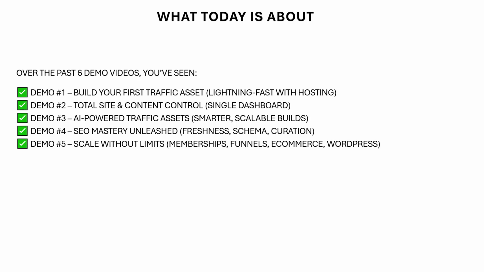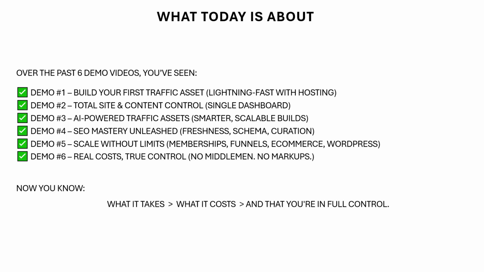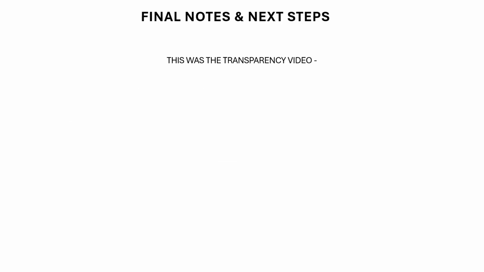In demo 5, scale without limits, memberships, funnels, e-commerce, and WordPress. And in demo 6, real costs, true control, no middleman, and no markups. Now you know what it takes, what it costs, and that you're in full control. This isn't a tool, it's a platform, and it's yours.